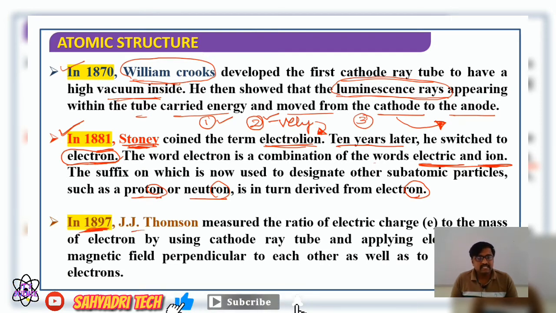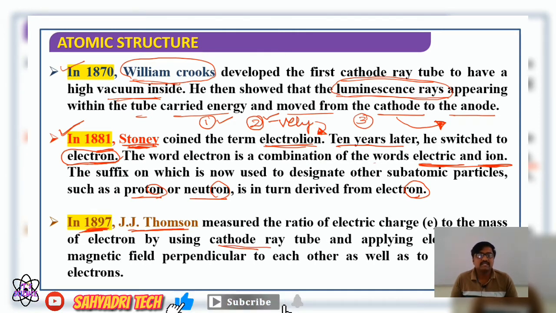And further, in 1897, J.J. Thomson again conducted the discharge tube experiment. He studied thoroughly and also observed the rays coming from cathode to anode, which are considered cathode rays.